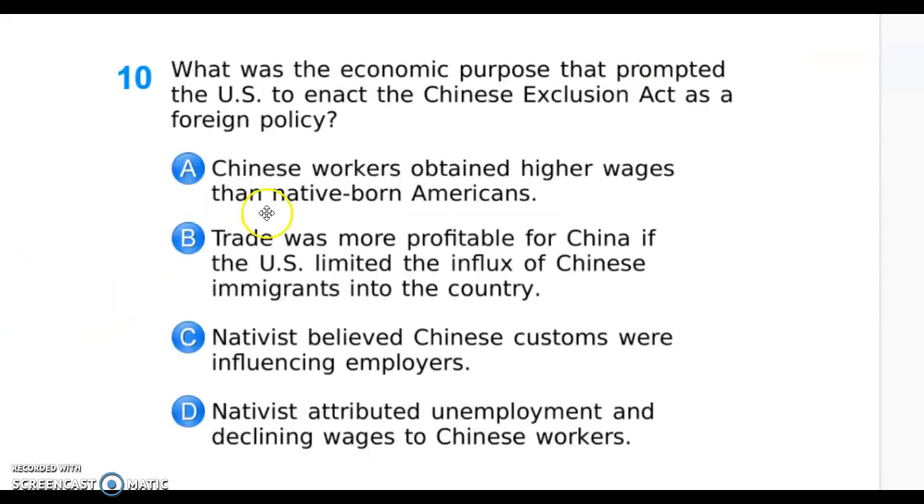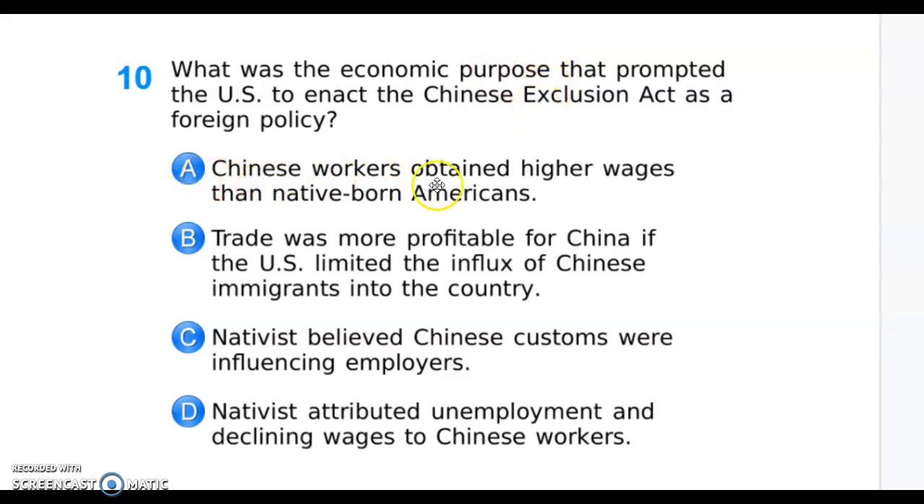On the test, it was tested as question 10, and it says, what was the economic purpose that promoted the U.S. to enact the Chinese Exclusion Act as a foreign policy? So why did they basically exclude the Chinese from the United States? We're looking for the economic purpose. Why did they send them back? Why did they not let them here?